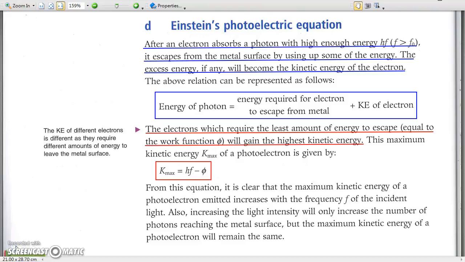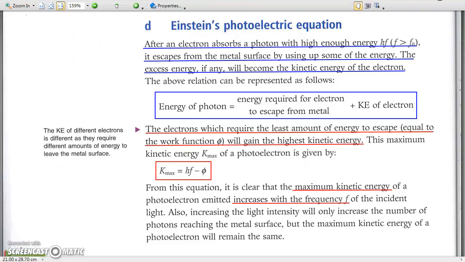Thus, we have maximum kinetic energy of photoelectron equals energy of photon minus work function, hf minus psi. Thus, the maximum kinetic energy of photoelectron increases with the frequency of incident radiation.